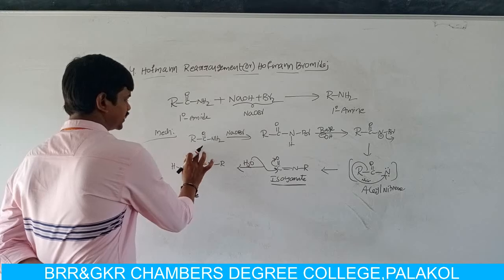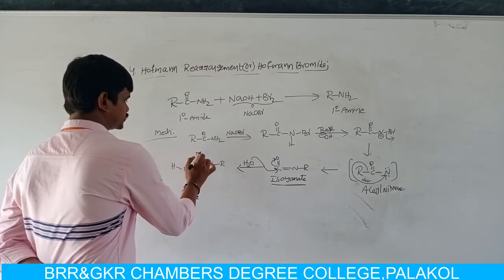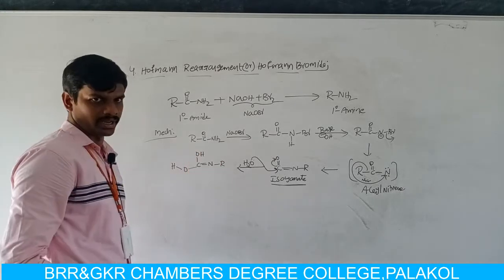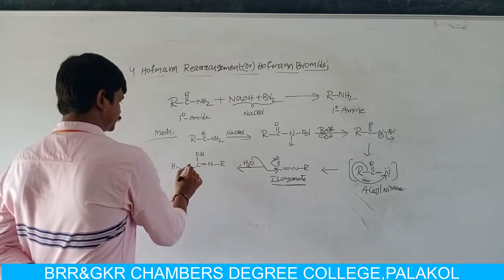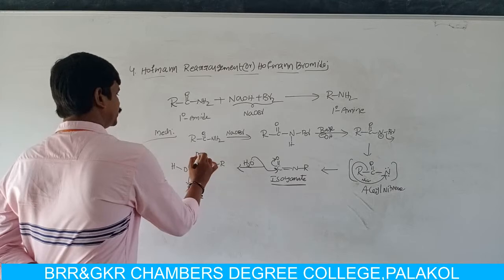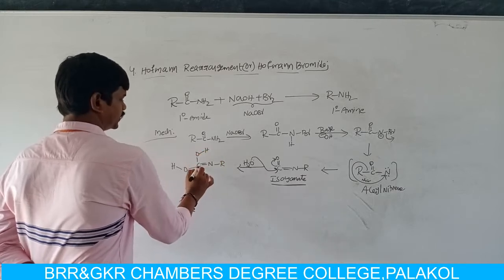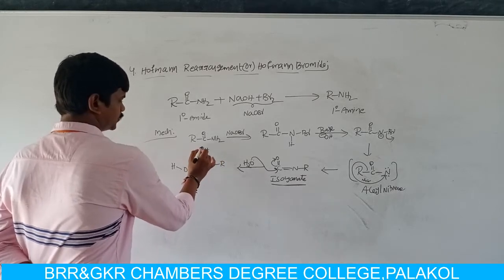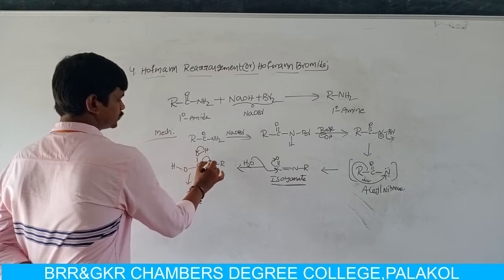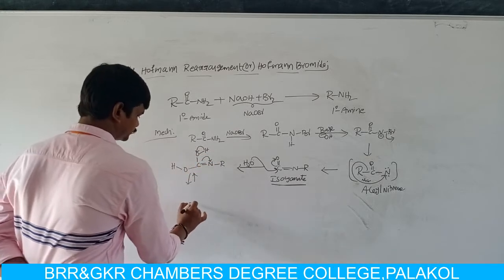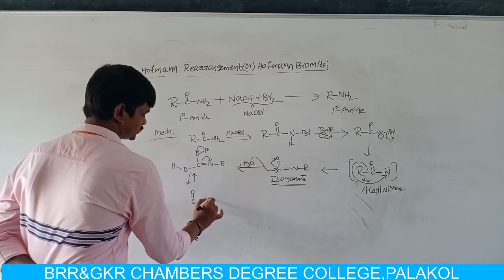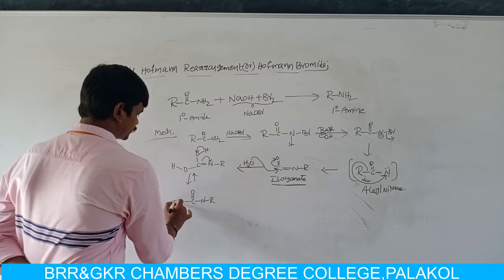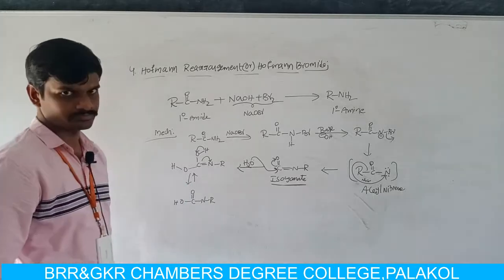The H plus is migrated from oxygen to this oxygen atom. Now here we have an enolic type of functional group, C double bond and OH. Then the hydrogen undergoes tautomerization. Then we can get carboxylic acid. The name of this compound is carbamic acid.